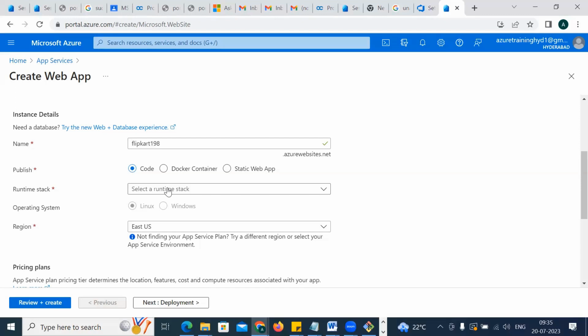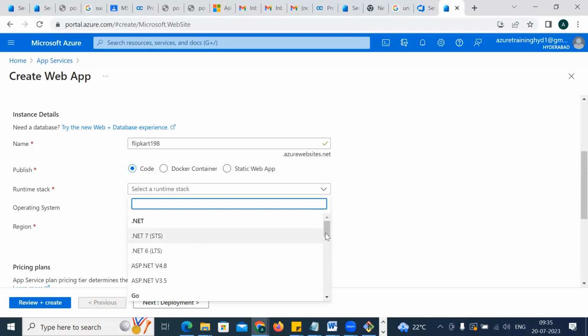We have a runtime stack. In the runtime stack, different languages are there. Whatever languages you can see here, these are all the languages which will be used for front end development. So you can see .NET, Go, Java, Node, PHP, Python, Ruby. So these are all languages used for your front end development, right?